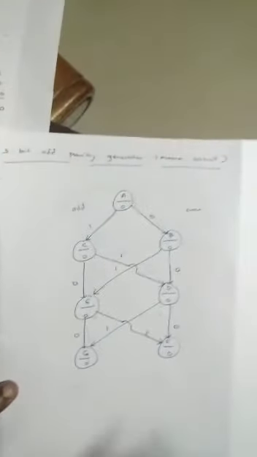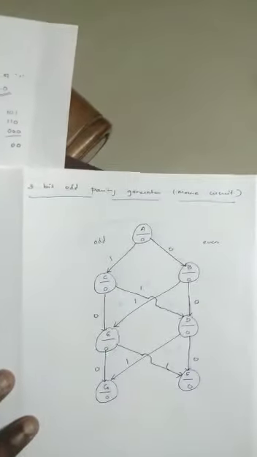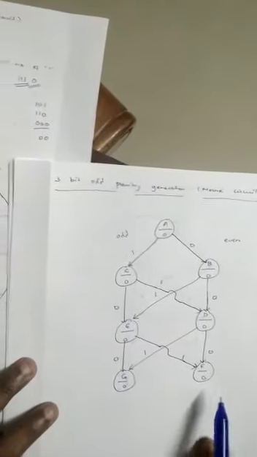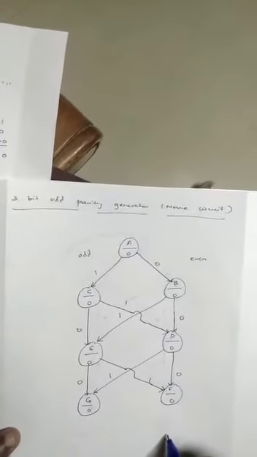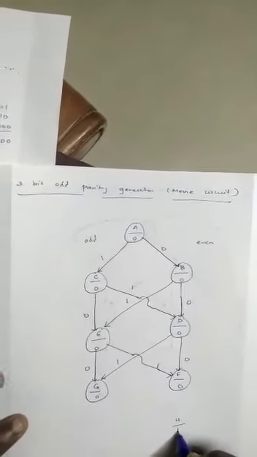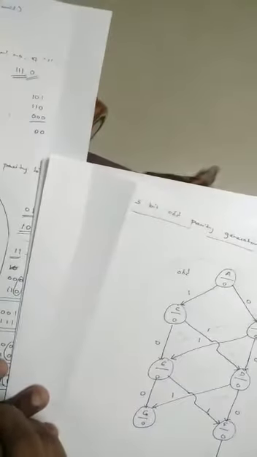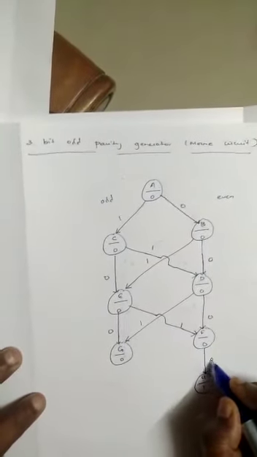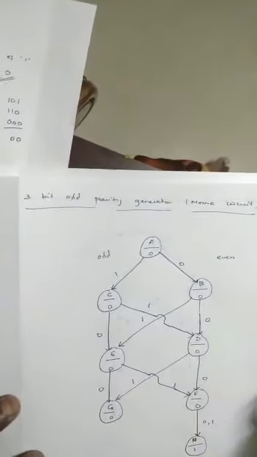right? From F, what did we do? We went to the initial state with the output 0, but we cannot with the output 1. We cannot go here because the output is 1 and it should be indicated in a separate state, right? So I'll go for a separate state, and from F, irrespective of whether it is a 0 or a 1, we go to state H with an output 1, and from H, if it is a 0, where will we go?